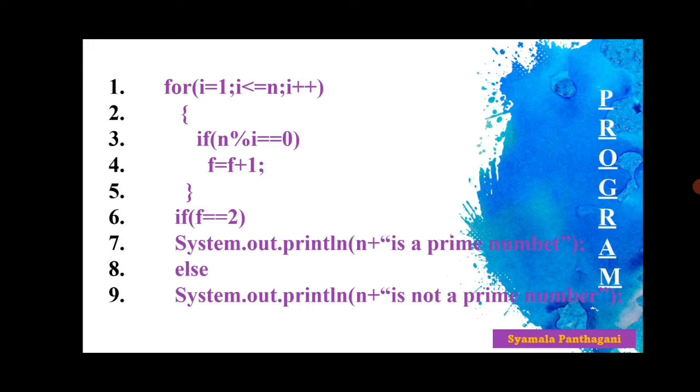Now, I would like to teach this if statement. If a number is prime, it has only two factors, that is 1 and itself. Only two factors. That's why I have written here f is equal to 2. f is equal to 2. Only two factors it contains.